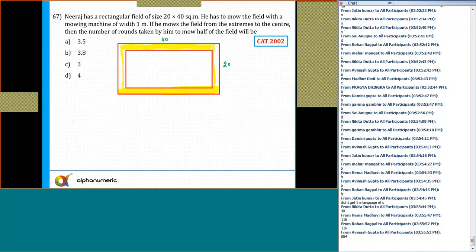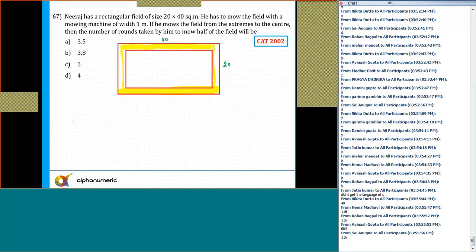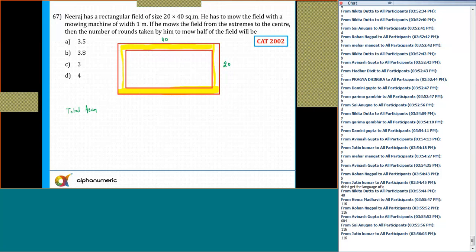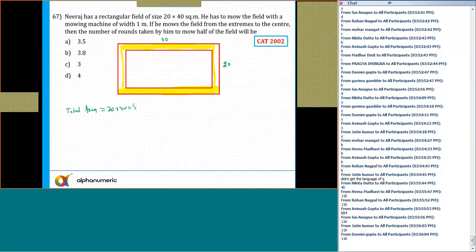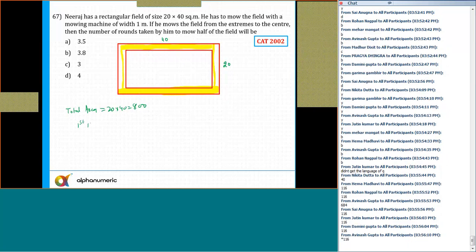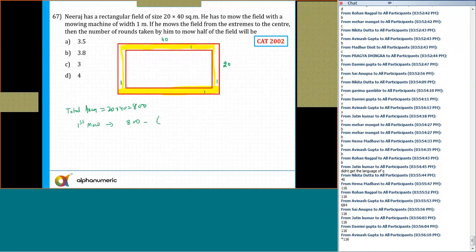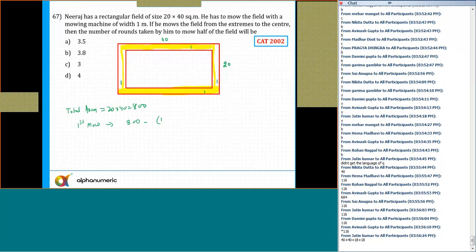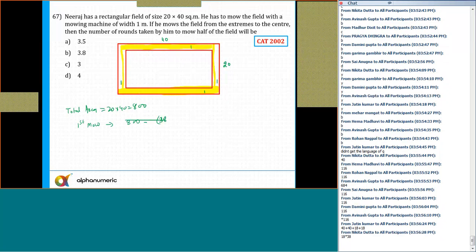Okay. So what is the total area? Let me write down step by step. Total area is 20 into 40, which is equal to 800. So I'll say area left in the first mow. In the first mow, what is the total area which will be covered? That will be equal to 800 minus, width is 1 meter, so this is 1 and 1, this is 1 and 1. So minus... can I say that will come out to be 19? 40 minus 2 is equal to what? 38 into 18.